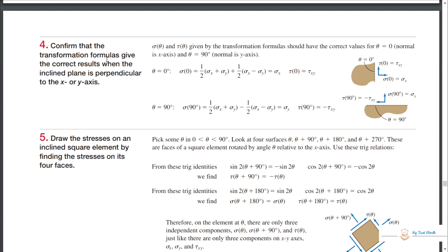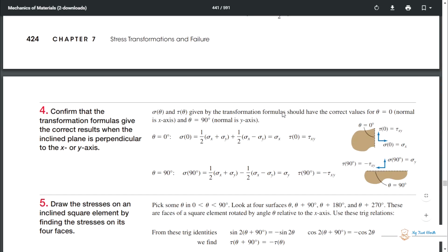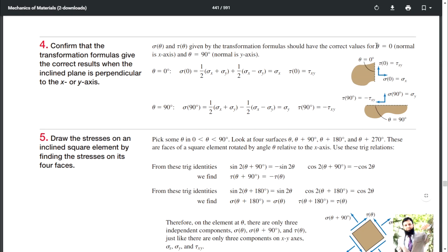Confirm that the transformation formulas give the correct results when the inclined plane is perpendicular to the x or y axis. So we have to confirm that if we put different angles, they provide accurate results. Stresses at angle theta and shear stresses at angle theta are given by the transformation formulas. These are the regular transformation formulas.